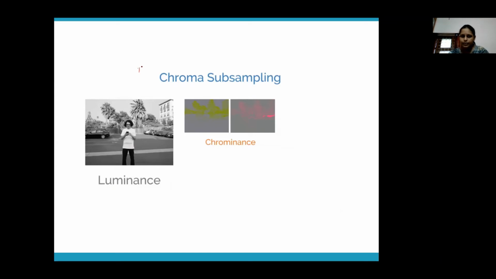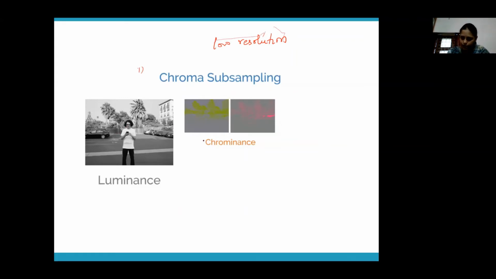The next property that is exploited comes from the second step, which is called chroma subsampling. As I said, we are not able to recognize all the color information, so you can discard a lot of it. We do a technique called chroma subsampling. That means we are reducing the resolution of the chrominance component. This is the luminance component of your image, and this is the chrominance component. Chrominance means color information; luminance means brightness information.